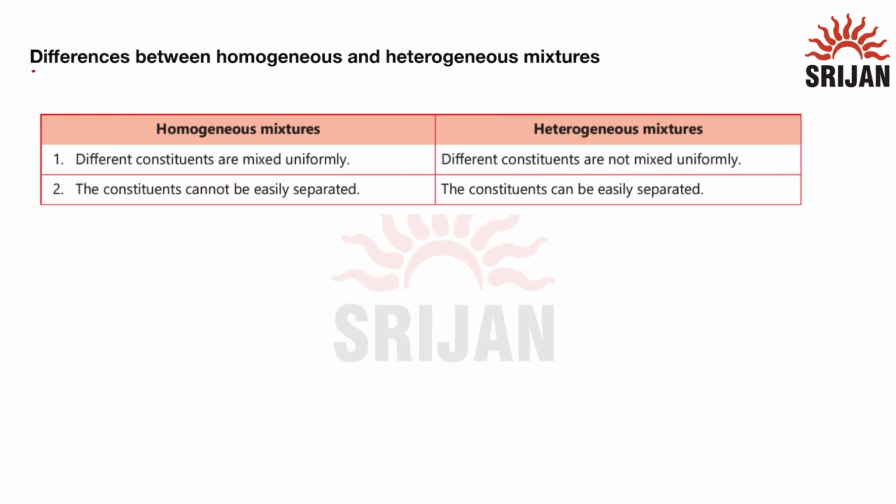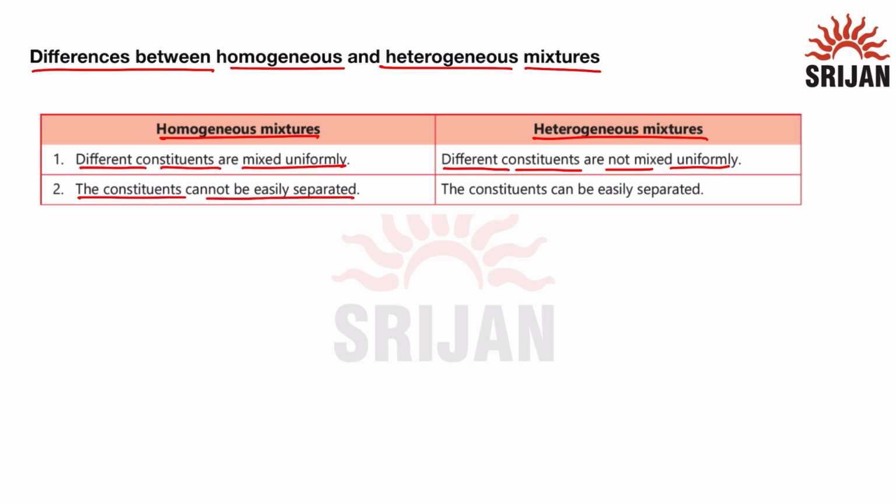And gas-gas mixture is violet-colored iodine vapors in air. Now let us read about the differences between homogeneous and heterogeneous mixtures. In homogeneous mixtures, the different constituents are mixed uniformly, that means it has a uniform composition. But in heterogeneous mixtures, the different constituents are not mixed uniformly, so they have a non-uniform composition. In homogeneous mixtures, the constituents cannot be easily separated, but in heterogeneous mixtures, the constituents can be easily separated as they do not have a uniform composition.